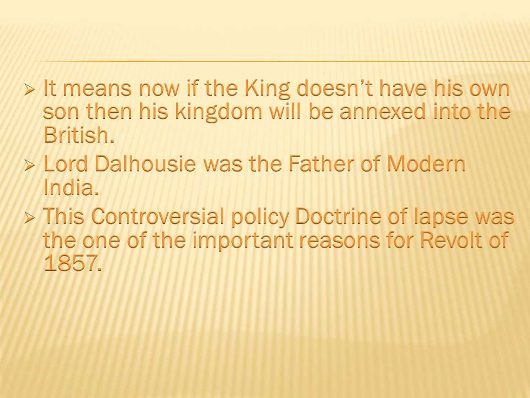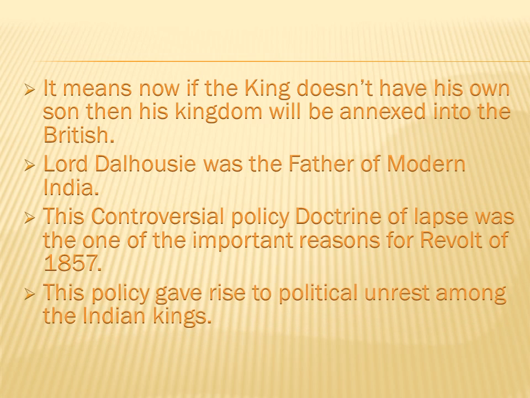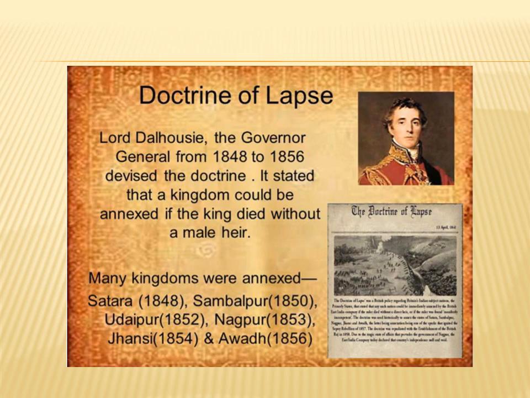This controversial policy, the doctrine of lapse, was one of the important reasons for the revolt of 1857. As I said earlier, this policy gave rise to political unrest among the Indian kings. As the British started to annex all the territories with different policies, political unrest arose among the Indian kings, and this is the reason why they fought in the revolt of 1857.